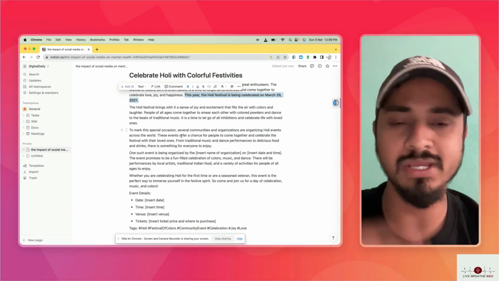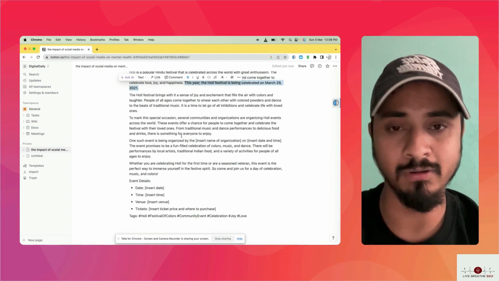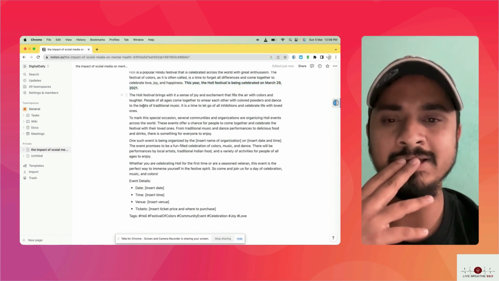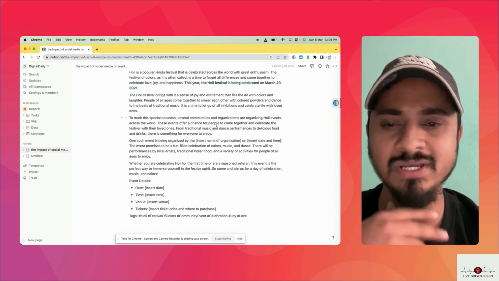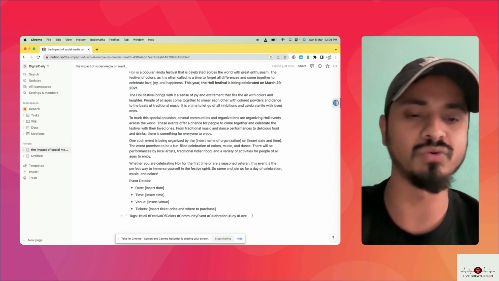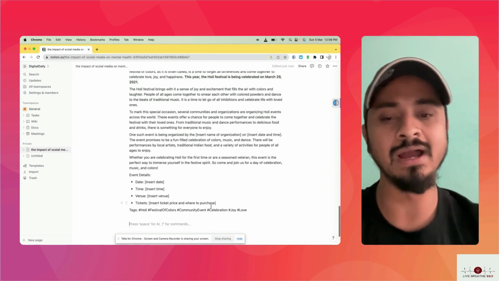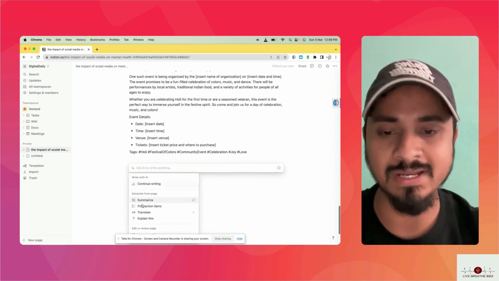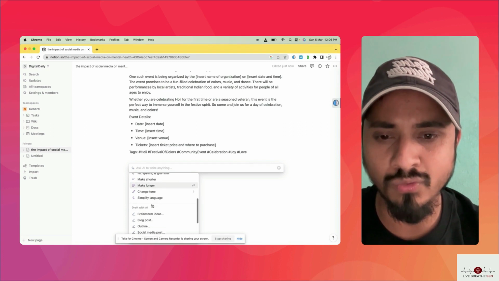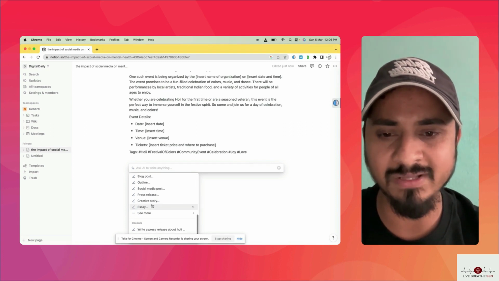So it does work, yeah, obviously, but the knowledge is limited till 2021. So it gives you an article, press release, okay, event date, venue, tickets, all those things. So it does work. So while writing the press release article quickly, you can do that as well. Summarize also works, translate also works, I know. Change the tone, simplify the language.